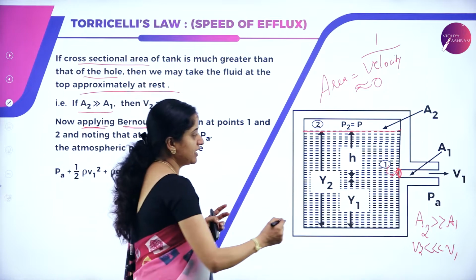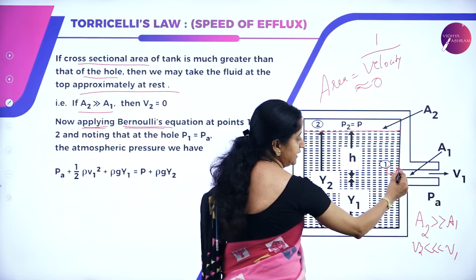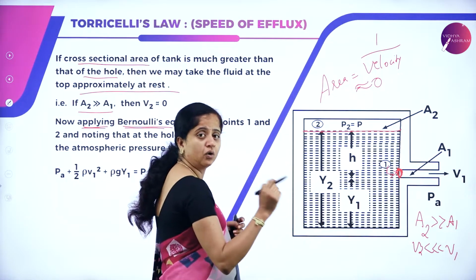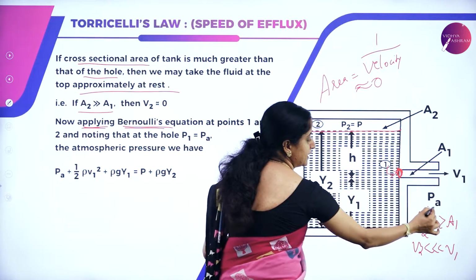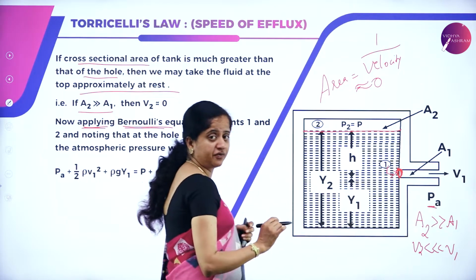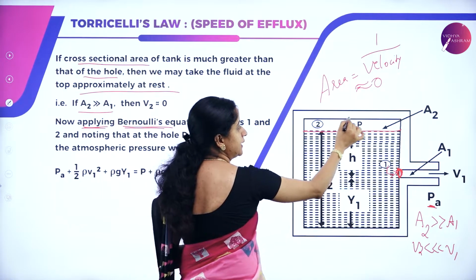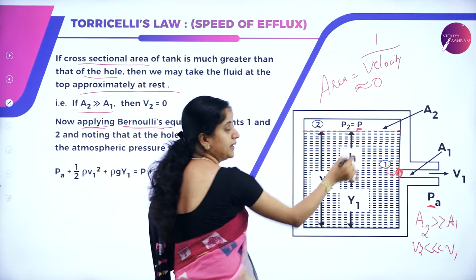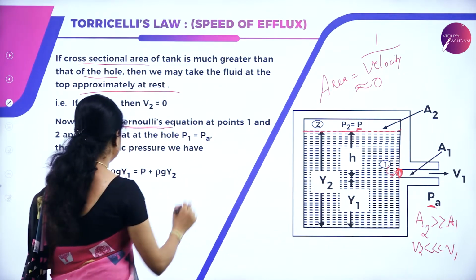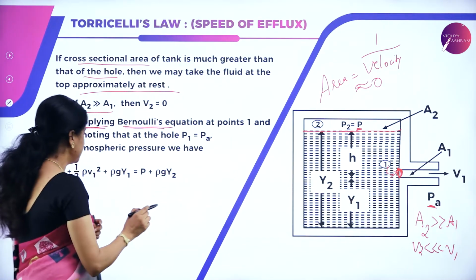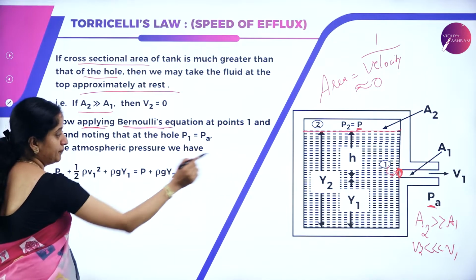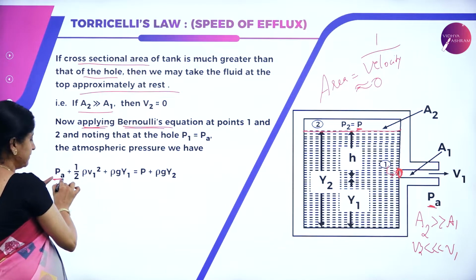So here one thing we have to observe is, the first point is nothing but at the hole. So at the hole the pressure is nothing but atmospheric pressure and that is given by PA, and at the second point the pressure of the liquid is given by P. Now according to this, let us write the expression for Bernoulli's principle. For point 1, pressure is given by PA.